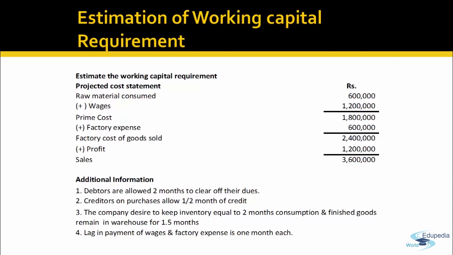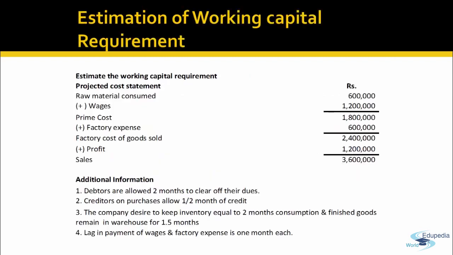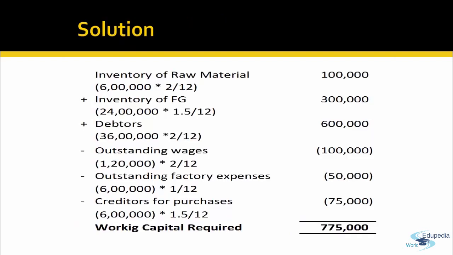So if we estimate the working capital requirement, the investment in raw material will be, if you go back, how much raw material was consumed in the whole year? 6 lakh rupees. So for those 6 lakh, 2 months is to be kept in the business as per the operating cycle. So the turnover period is 2 months. That means 1 lakh should be maintained for purchasing of raw material.